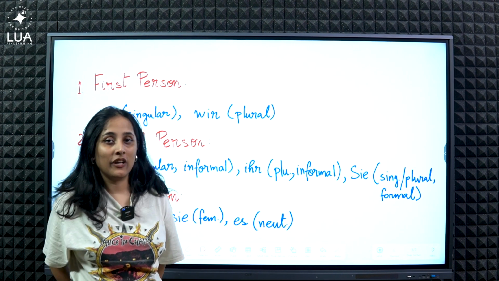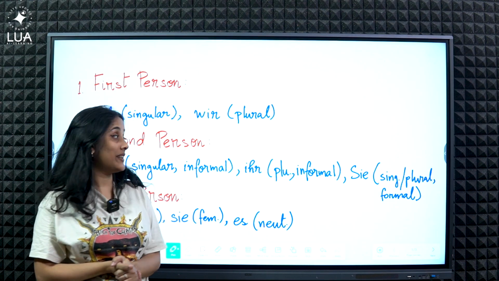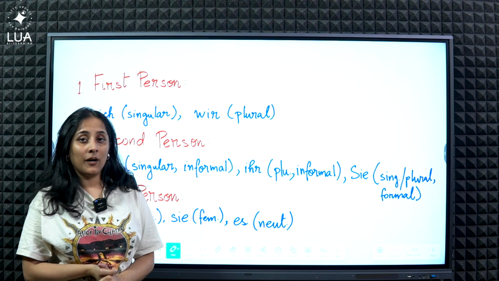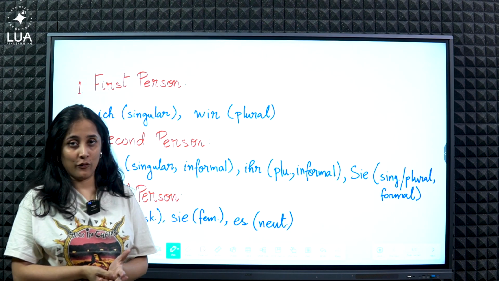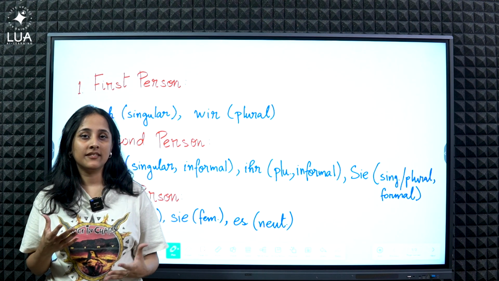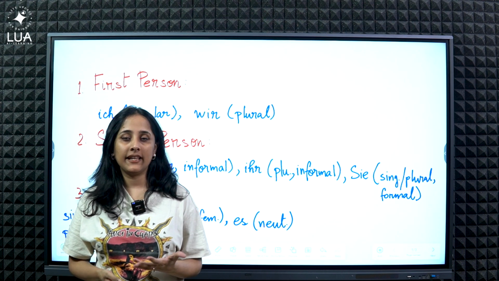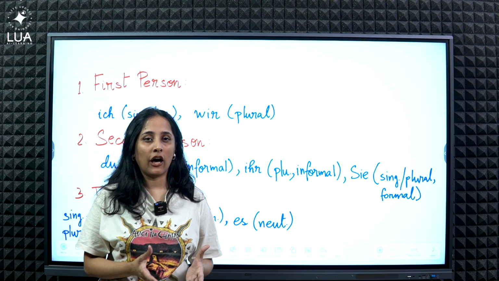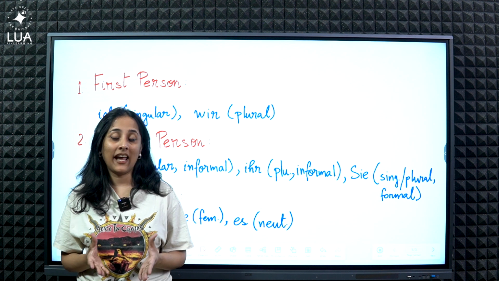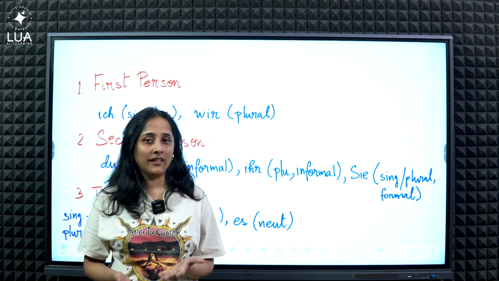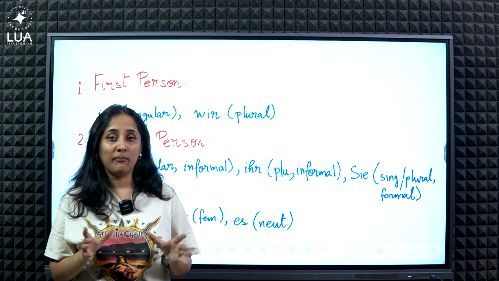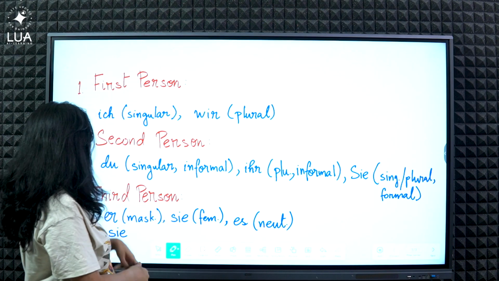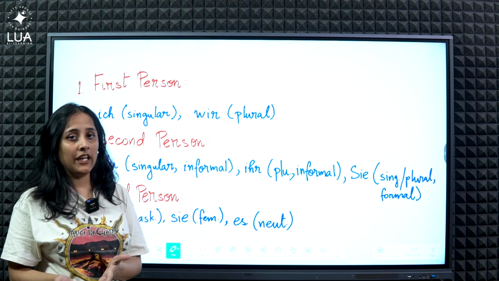In the previous lessons, we have explored some common types of questions, but now it's time to delve deeper into the grammar. So, today we will be exploring personal pronouns. As we know, a noun is a name of a person, place, concept, or a thing. But when we speak, we replace the noun with a pronoun, which makes the sentence shorter and avoids the repetition of the nouns. And the pronoun must match the gender of the subject. So that's what we'll be doing today, exploring the personal pronouns in German.